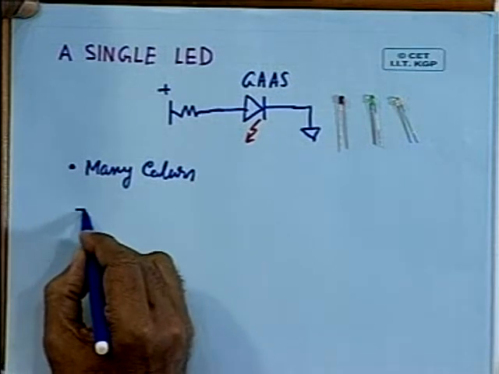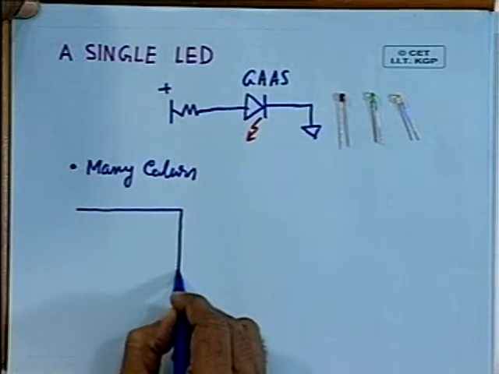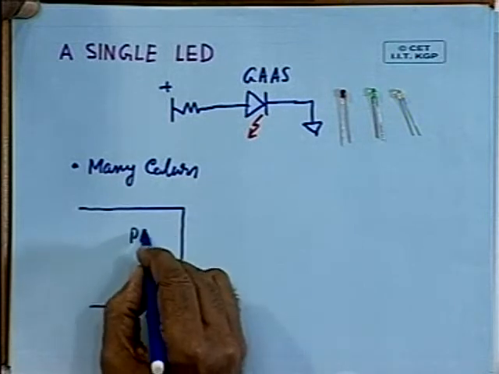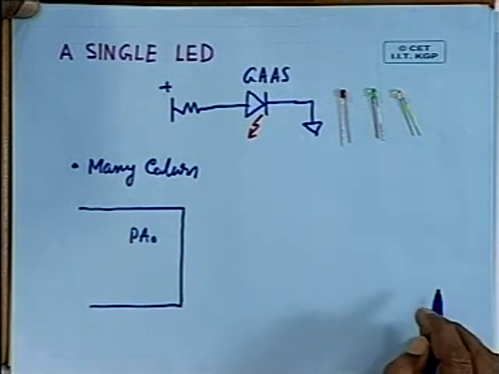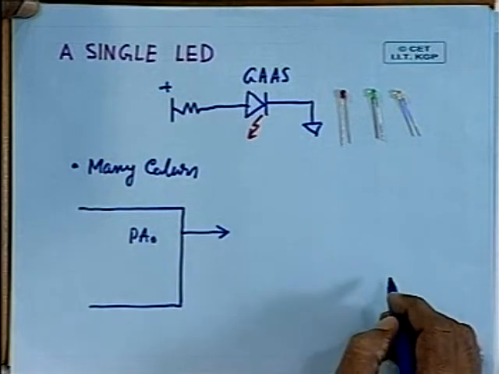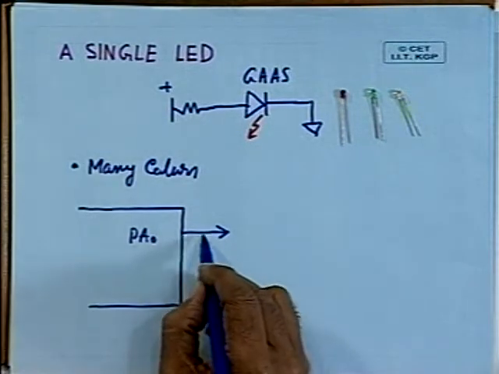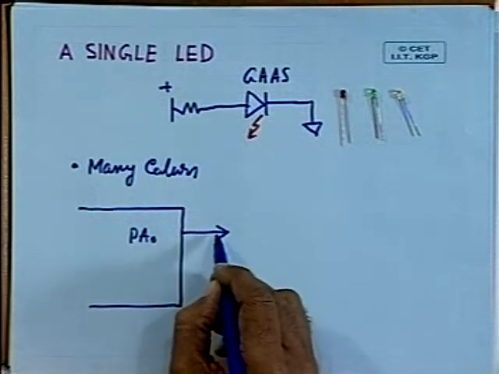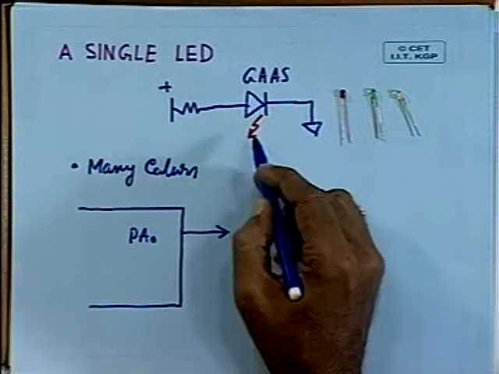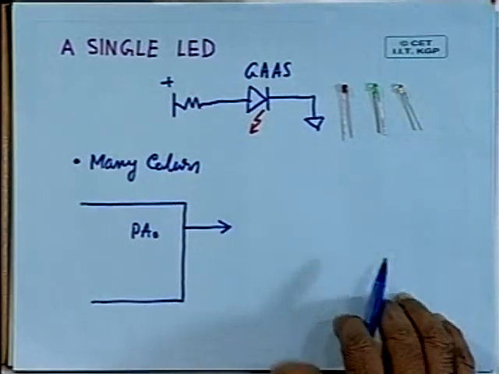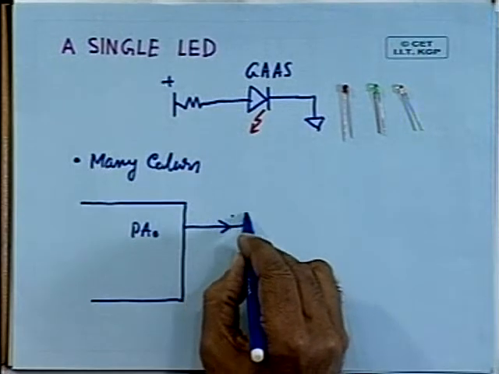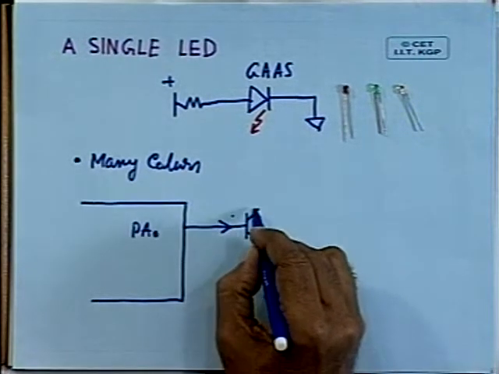Obviously, we have to take the help of a port line, say PA0 for the sake of simplicity. It has to be configured in the output mode. Then, since this particular port cannot drive the current required for emitting light from the light emitting diode, you have to use some transistor driver. Say we use a transistor driver here.